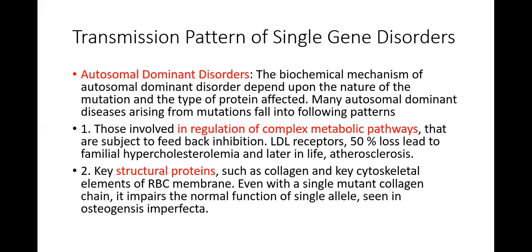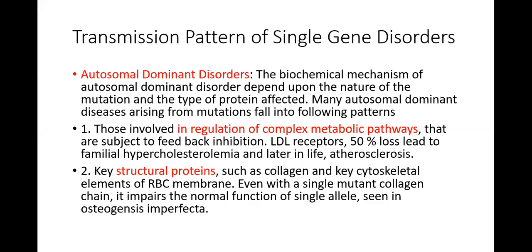Familial hypercholesterolemia means that the person has a family history of increased serum cholesterol. These patients can develop atherosclerosis, which is the deposition of fat and fatty acids in the larger blood vessels, especially the aorta. Familial hypercholesterolemia and atherosclerosis you are going to read in your fourth year classes when we do the CBS. I hope this is clear.